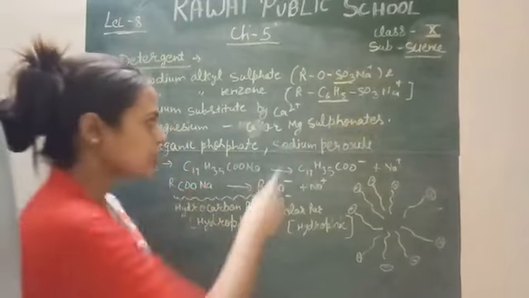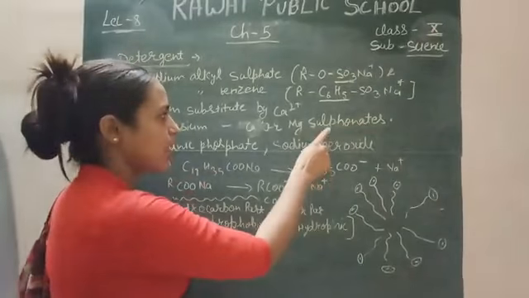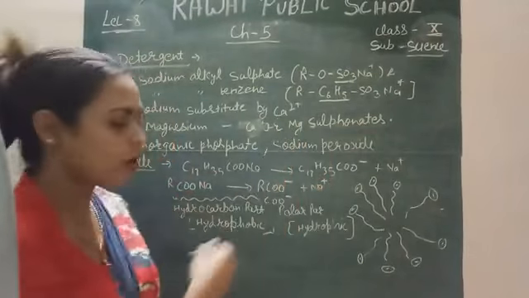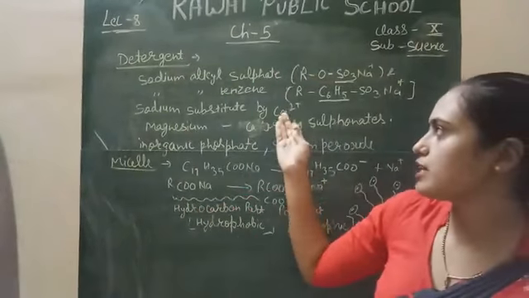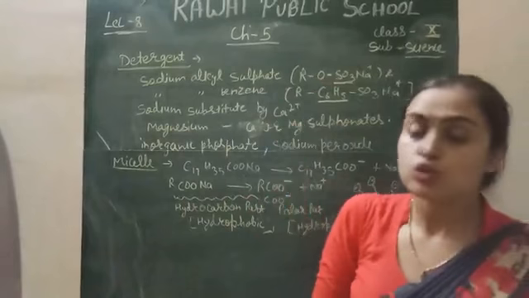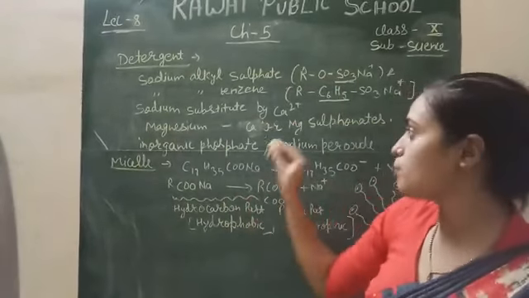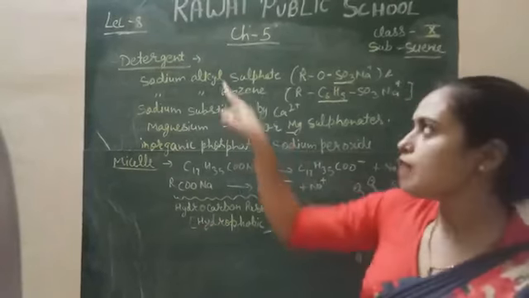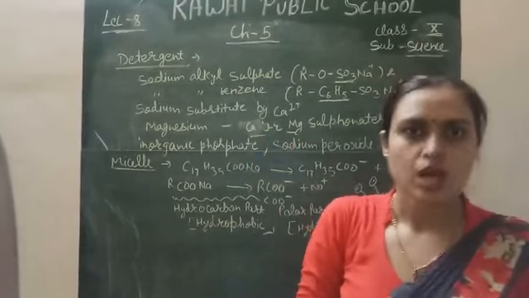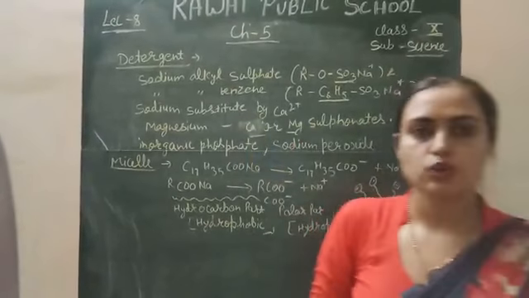So in the case of sodium, sodium is replaced, or substituted, with the help of calcium. So there is no precipitate of calcium and magnesium in hard water when we use detergent, right? Because in the case of soap, what will happen?